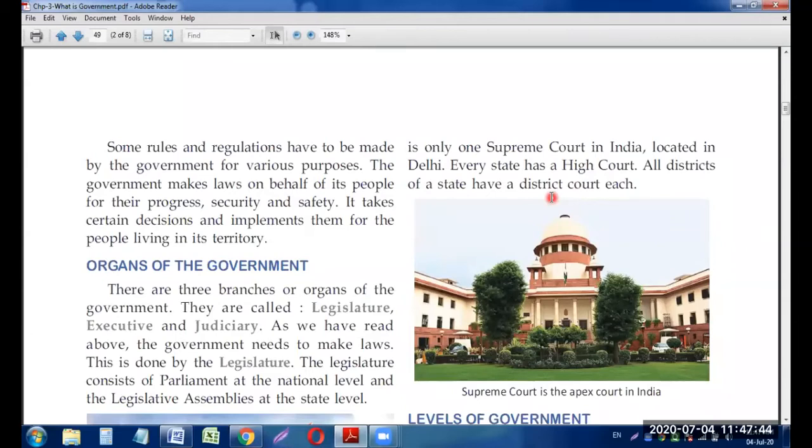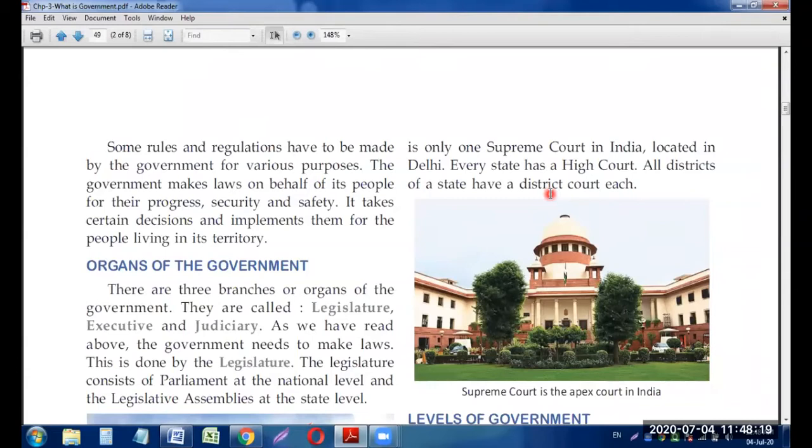In every state, there are two types of court: High Court and District Courts. And District Courts are available in every district. Like Gaya is also a district, Patna is also a district. So Patna is having two types of court: District Court and High Court. Likewise, Gaya is also a district, so Gaya is also having one district court. Jahanabad is also a district, so it is also having one district court. So likewise, my dear students, there are district courts in each and every district of India.